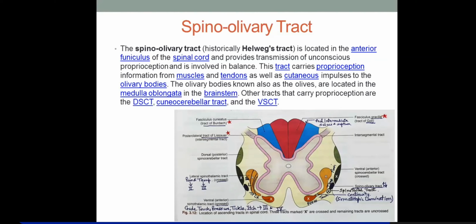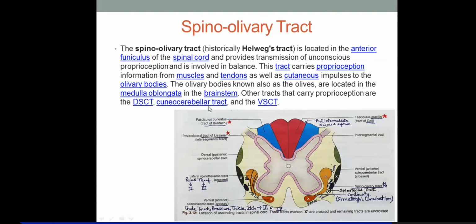Spinocerebellar is from the lower limbs, cuneocerebellar from the upper limb, and spino-olivary is mainly from the neck region. Another thing is the ultimate destination of all the four tracks is the ipsilateral cerebellar hemisphere.